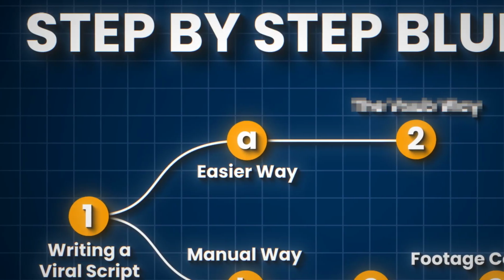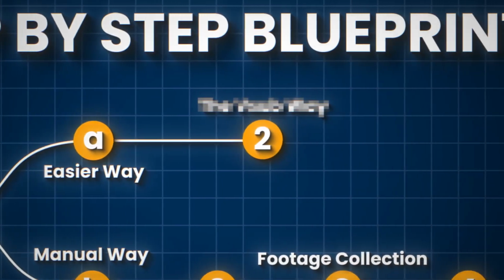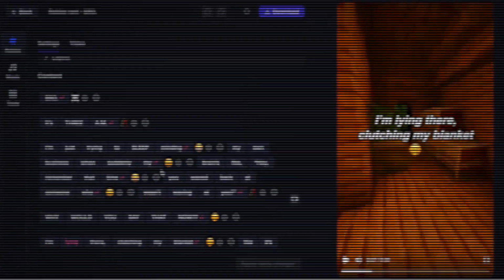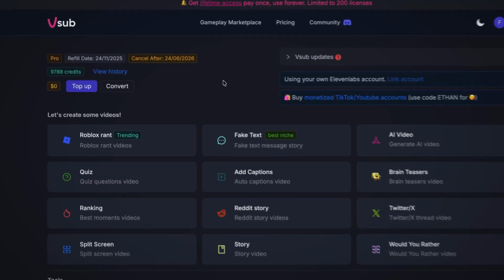This second path is honestly the easiest and fastest way to create Roblox rant videos. You don't need to spend time on finding footage or generating the perfect voiceover in 11 Labs. Even the editing is fully automated, so it literally takes no more than a few minutes to create a full video. This tool I'm talking about is called VSub, and it's not just for Roblox rants.